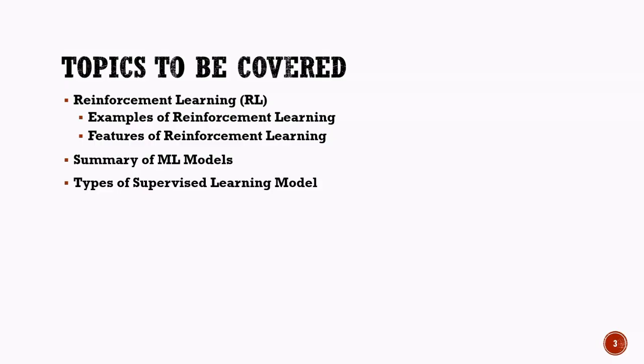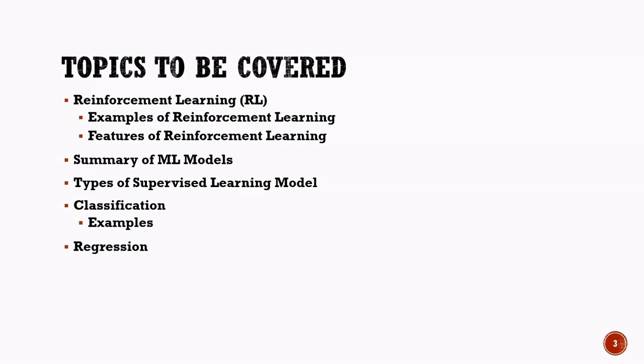We will then focus on the types of supervised learning models. Two important types are classification and regression. In classification, the AI model predicts categories or labels. For example, determining whether an email is spam or not spam. We will discuss several examples to understand this concept better.